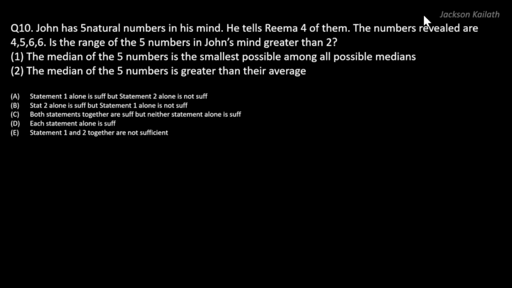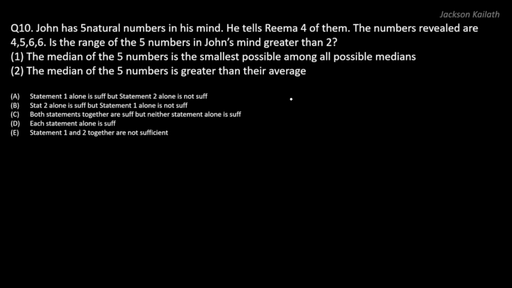This is a question which I have created based on the questions given in the GMAT official advanced questions book. Let's get started. John has 5 natural numbers in his mind. He tells Rima 4 of them. The numbers revealed are 4, 5, 6 and 6. Is the range of the 5 numbers in John's mind greater than 2? So that's the question.